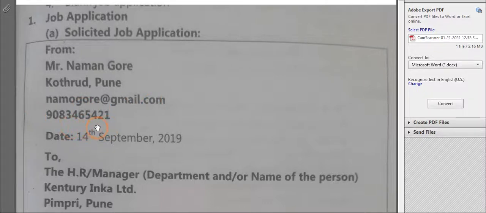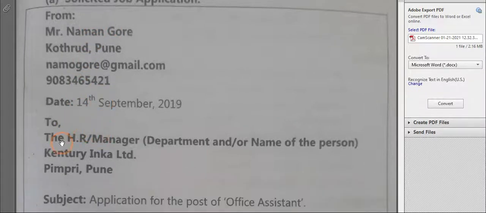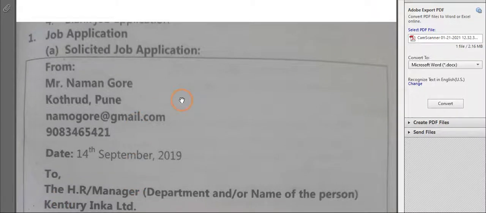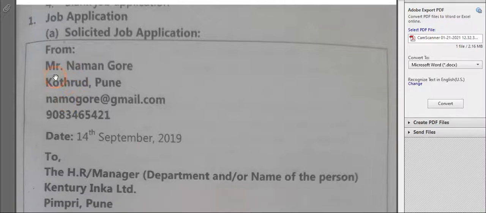They have left some space, and written the date here. After that comes the inside address. Now, as I told you earlier, it was written on the right hand side, but usually now everything comes on the left hand side only.